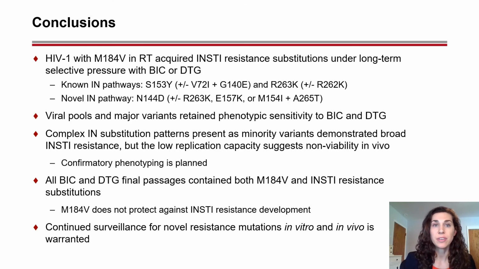In conclusion, HIV with M184V in RT acquired INSTI resistance substitutions under long-term selective pressure with BIC or DTG, going down the known resistance pathways of S153Y or R263K and a novel resistance pathway, N144D. The viral pools and high-frequency variants retained sensitivity to BIC and DTG as assessed by the phenotypic assay cutoffs, but complex integrase substitution patterns, only present as minority variants, demonstrated broad INSTI resistance. However, low replication capacity suggests possible non-viability in vivo and confirmatory phenotyping is planned.